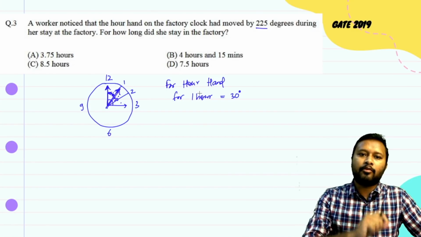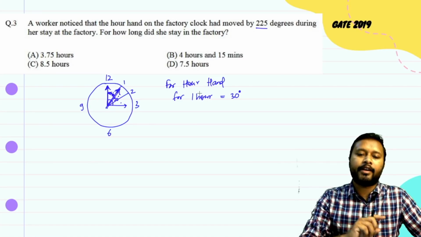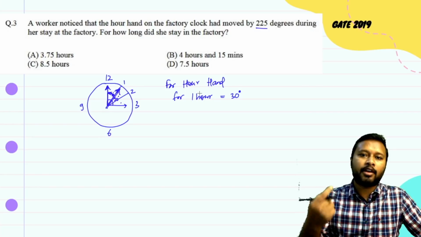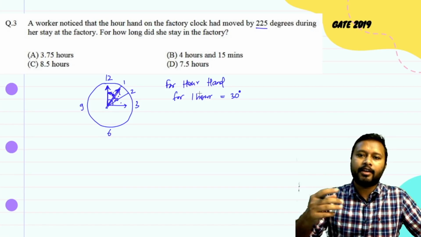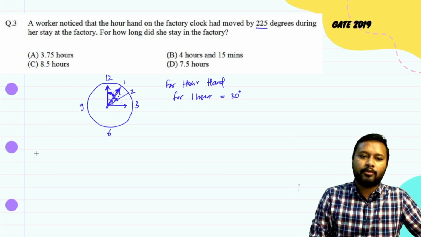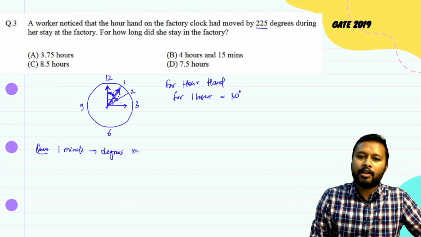Now there are two more hands of the clock, the minute hand and the second hand. So you should know about the minute hand as well, that in 1 hour the minute hand is going to cover a total of 360 degrees, right? So there is a question for you. You guys have to tell me in the comment section that for 1 minute, how many degrees does the minute hand move? If you follow this solution, you can easily do it.